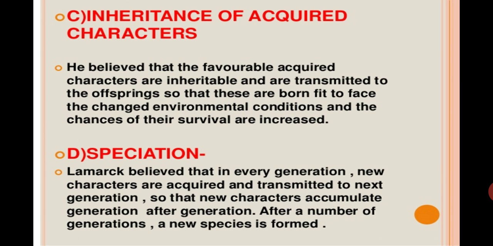Then the inheritance of acquired characteristics. He believed that the favorable acquired characteristics are inheritable and transmitted to the offspring, so that they are born fit to face the changed environmental conditions, and the chances of their survival are increased. And the fourth point is speciation. Lamarck believed that in every generation new characters are acquired and transmitted to the next generation, so that the new characters accumulate generation after generation. After a number of generations, a new species is formed, and this phenomenon is called speciation.